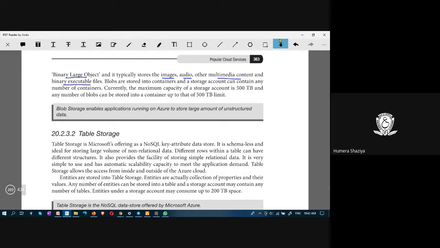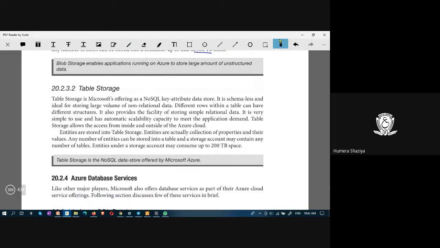Please observe here that the maximum capacity of a storage account is 500 TB, and any number of blobs can be stored into a container up to the 500 TB limit. 500 terabytes, that is the limit. And blob storage enables applications to store a large amount of unstructured data.